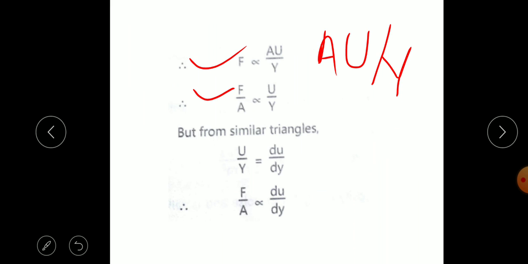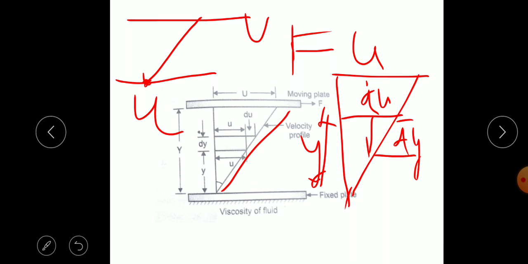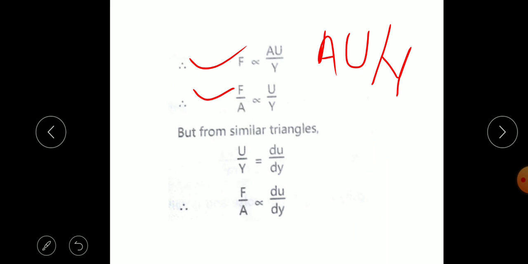So we can consider here, by similar triangles, u upon y is equal to du upon dy. So we can write force, therefore F upon A is equal to du upon dy. So F upon A is the shear stress and denoted by this tau. So tau is proportional to du by dy.